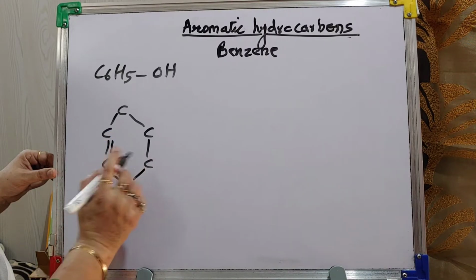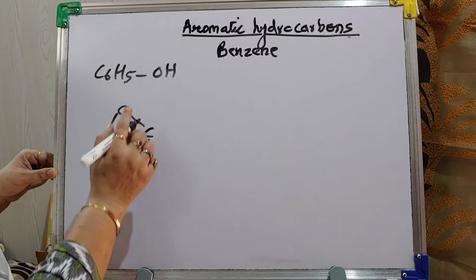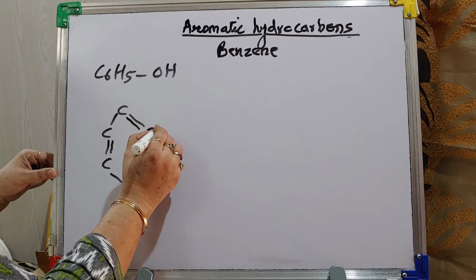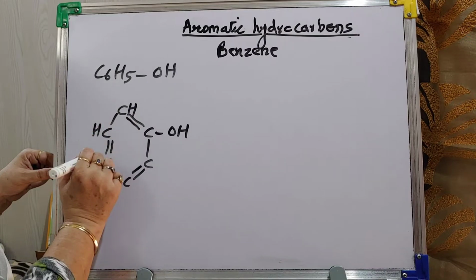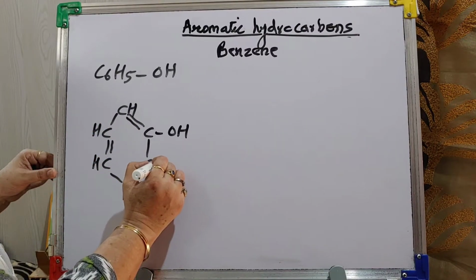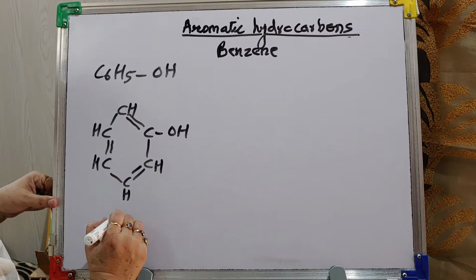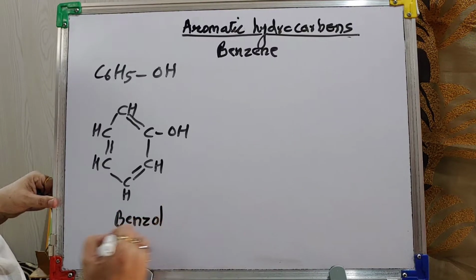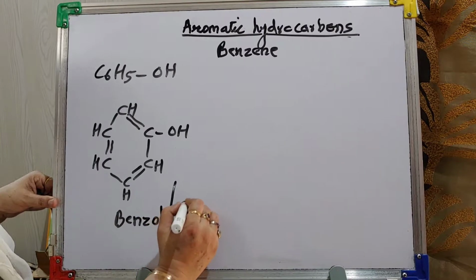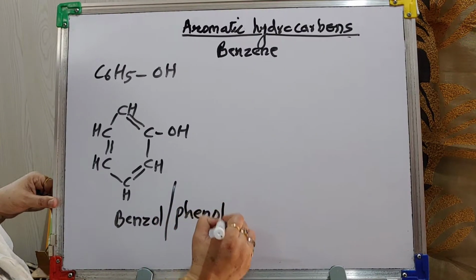Double bond, single bond, double bond, single bond, double bond. If one of the hydrogen is replaced by OH, the remaining will have their own hydrogen. Then it is benzol, also known as phenol.